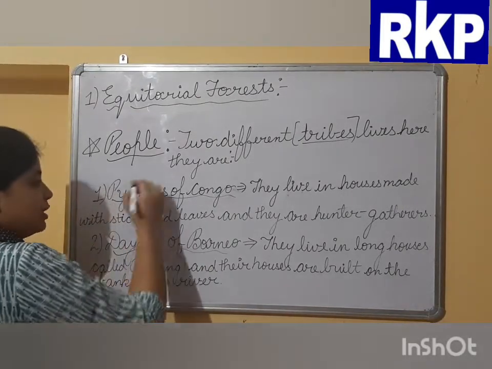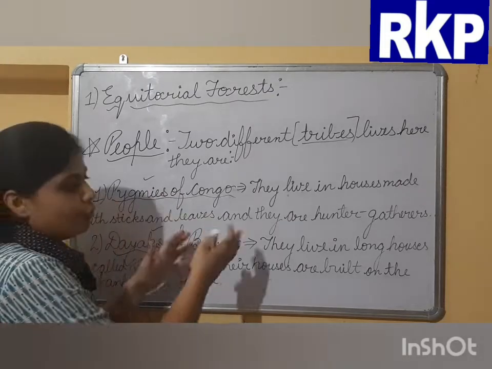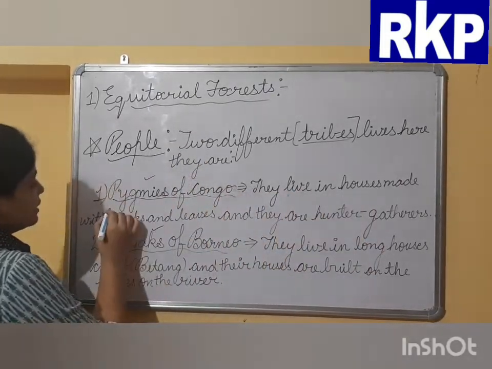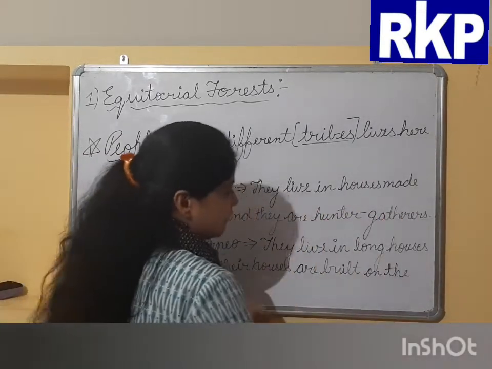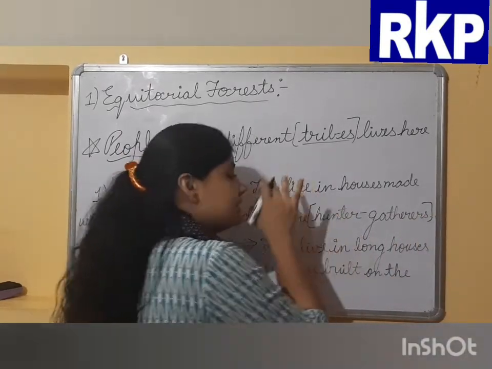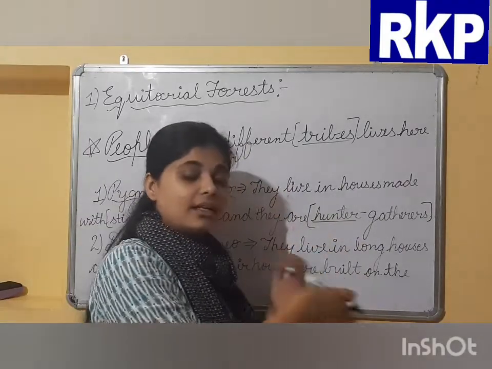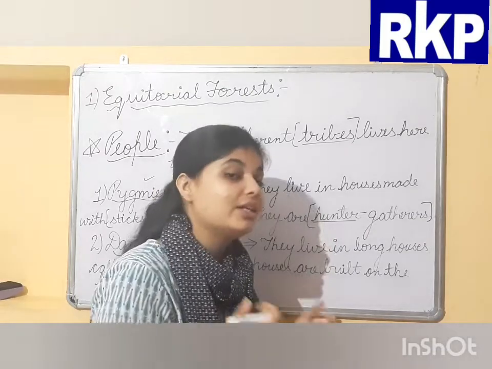They are the Pygmies of Congo and the Dayaks of Borneo. Who are the Pygmies of Congo? Pygmies of Congo live in houses which are made with sticks and leaves. And they are hunter-gatherers. What are hunter-gatherers? As the name indicates, these people first hunt animals and then gather whatever is available in the forest for their survival.